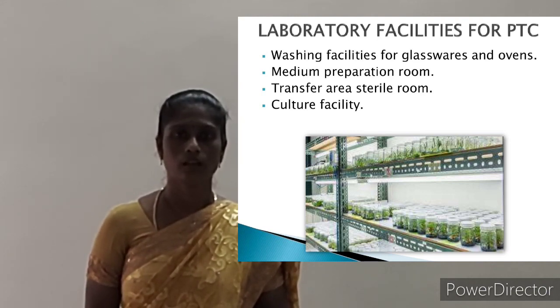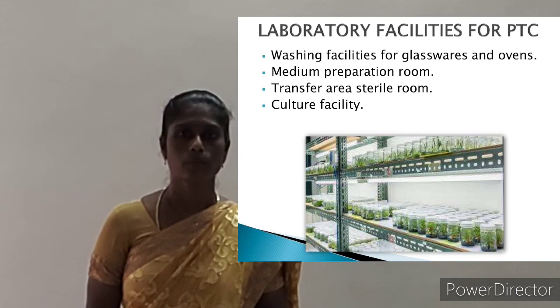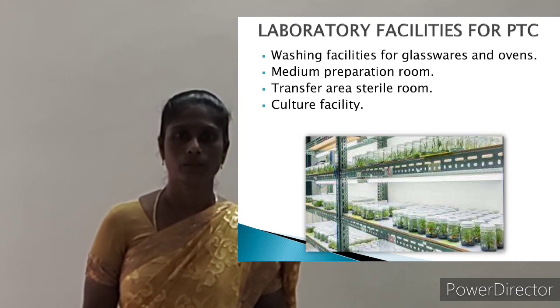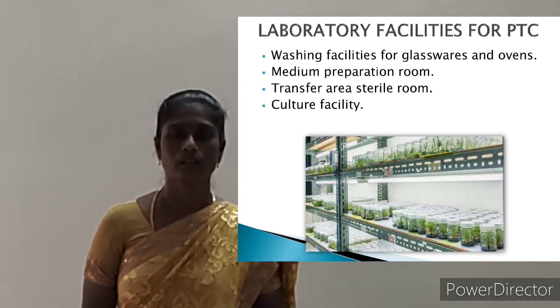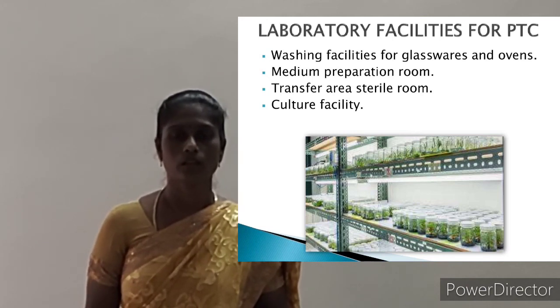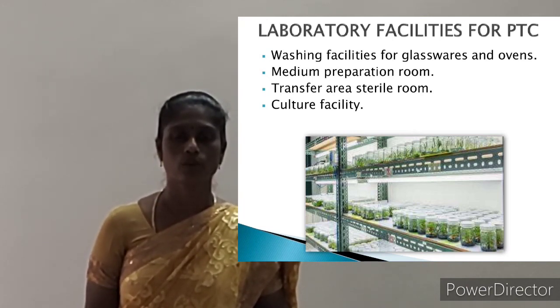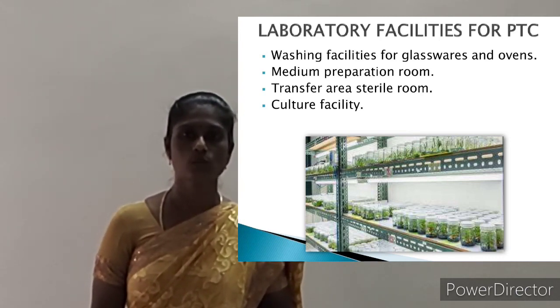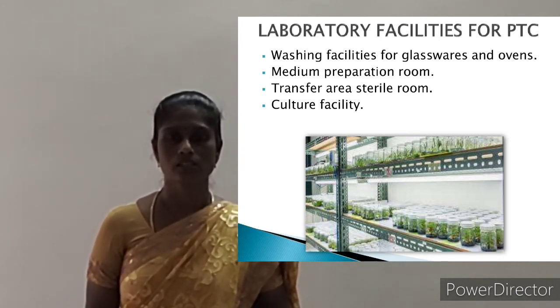These are the equipments which are needed for culturing the plant. That is autoclave, which is used to maintain a pressure, and then electronic balance to weigh the mediums, and then pH meter should be there. So these are very important for the medium preparation room.